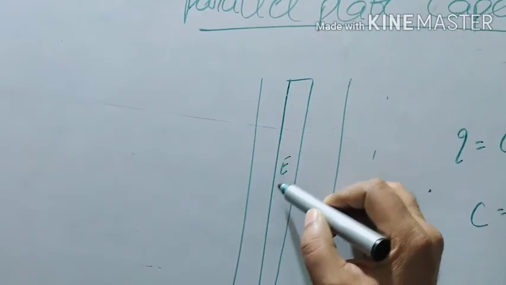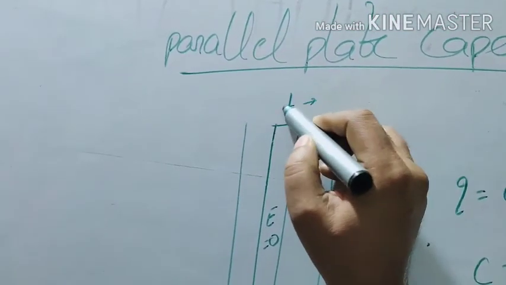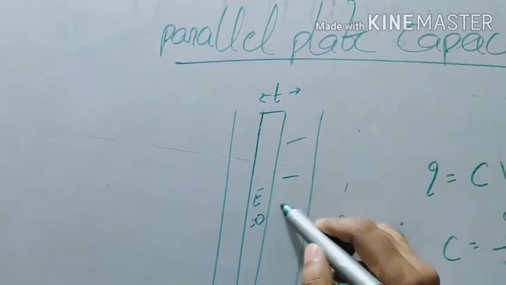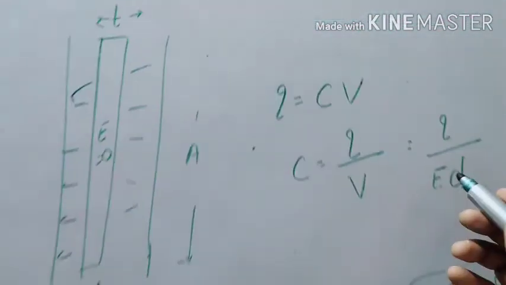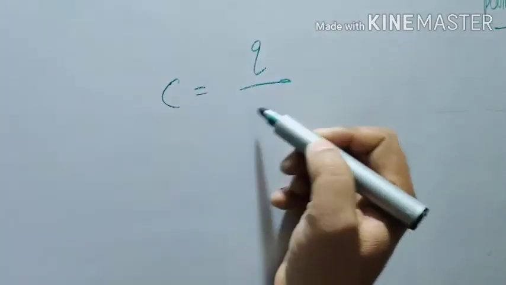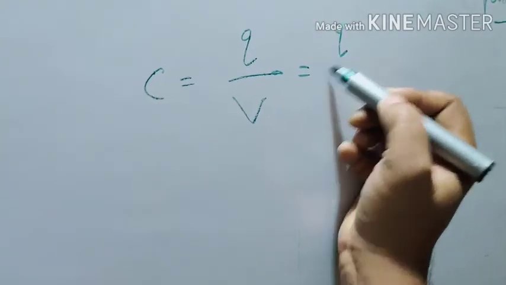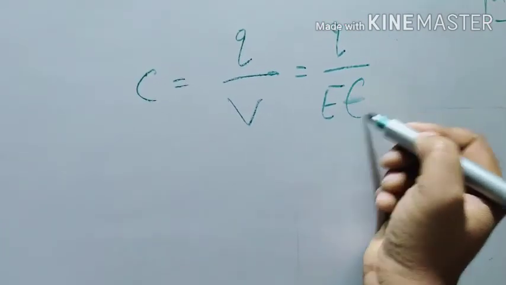In a metal plate, electric field is 0. Let us say its thickness is t. So the electric field is only outside this metal plate. Let us use this formula again. C is equal to Q upon V, which is Q upon E into (d minus t).